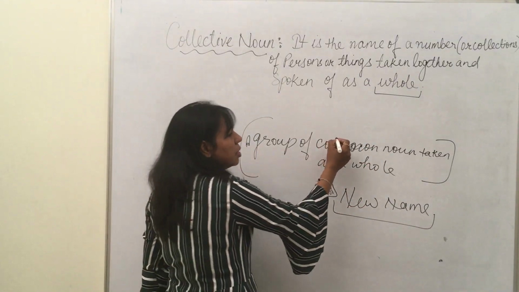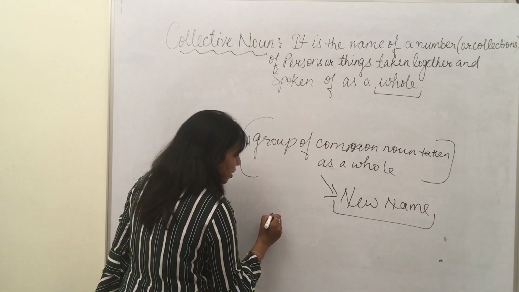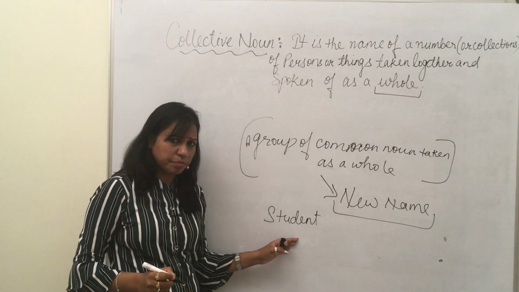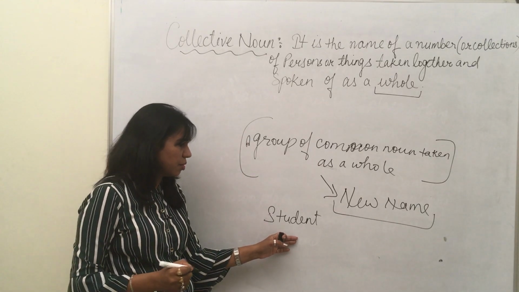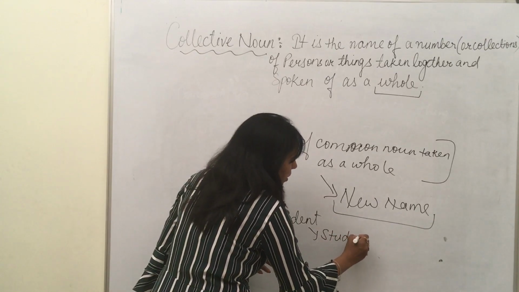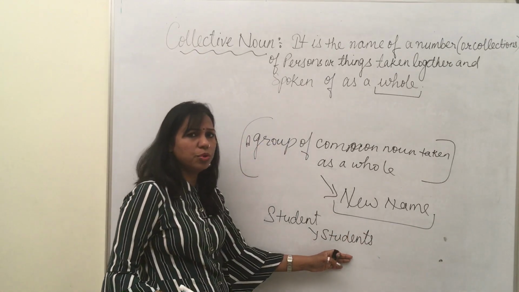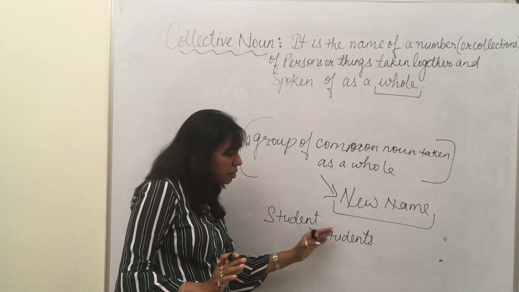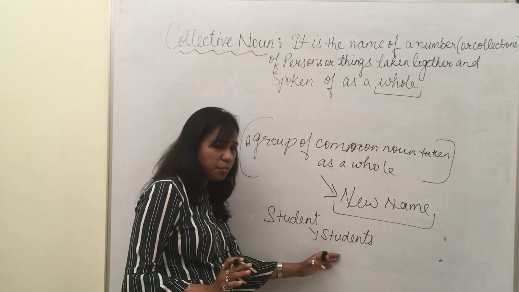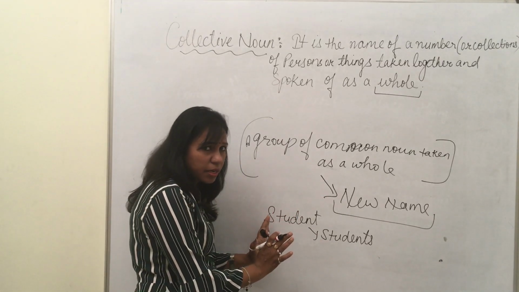Suppose I am writing students. The word student is singular, and when I add s to it, it becomes plural. But it is a common noun, singular and plural. This is not a collective noun.